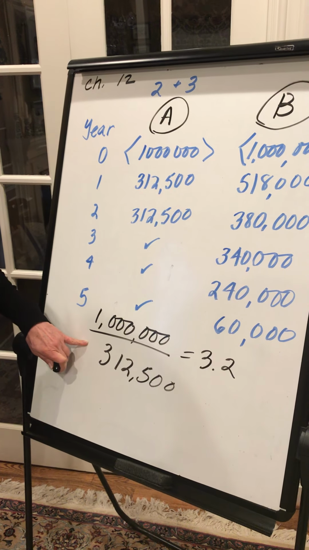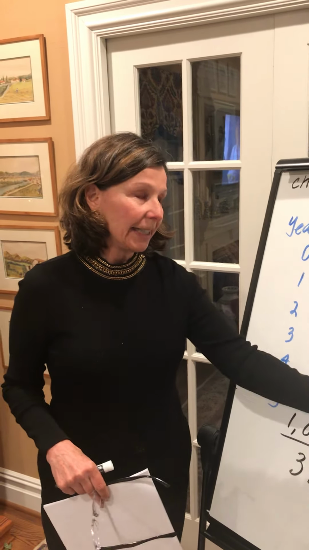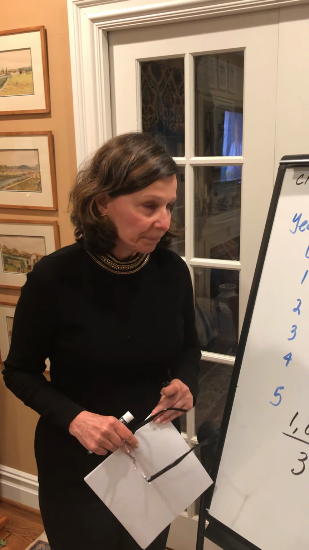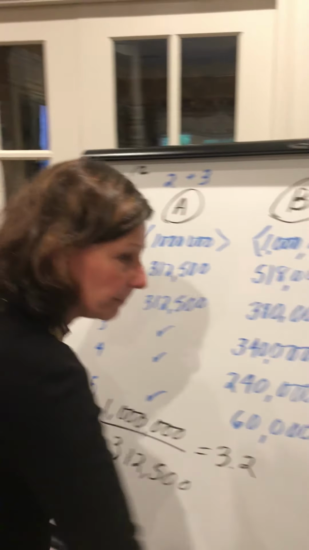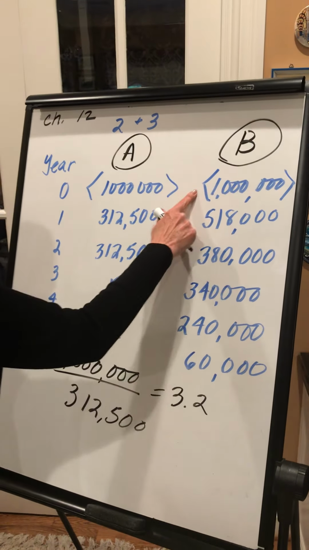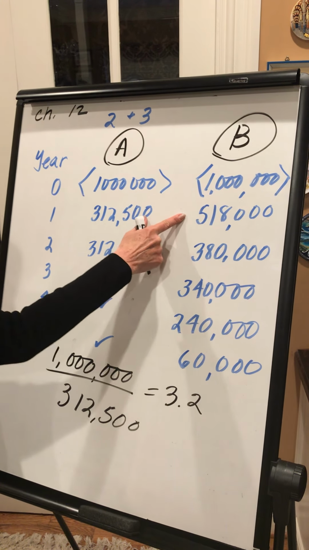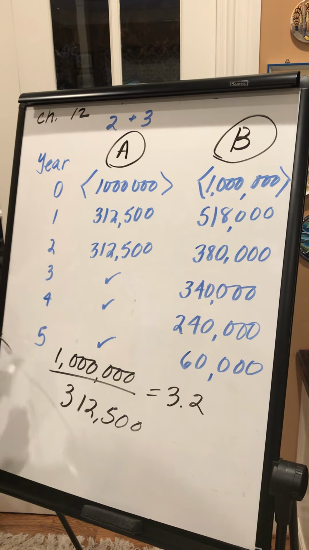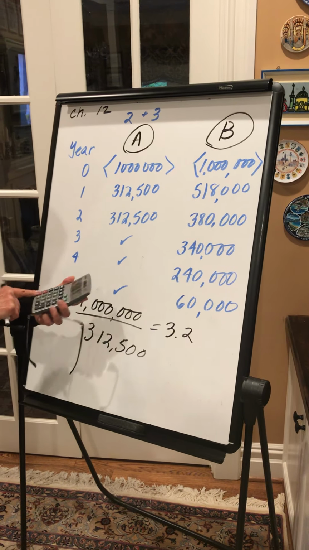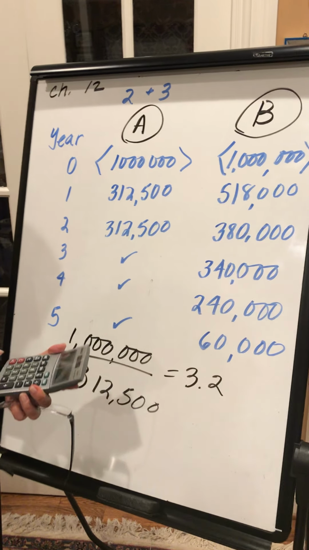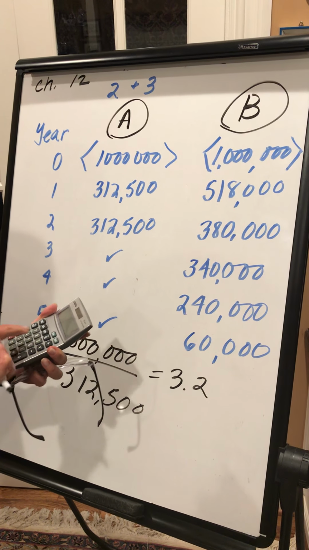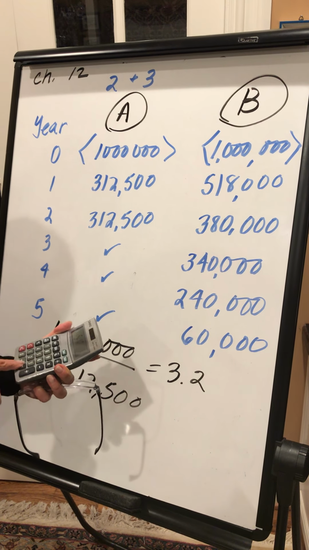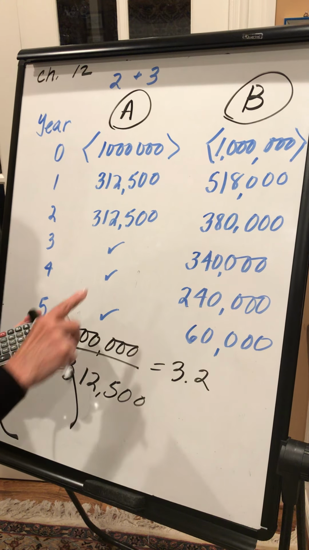Now, that won't work when we have unequal amounts. So, what we will do is start chipping away. So, we've got the $1 million here, and I'll do some math just to show you as we go along. So we're out $1 million, right? We've spent $1 million. Now we're going to get back 518,000. So we still are out 482,000.